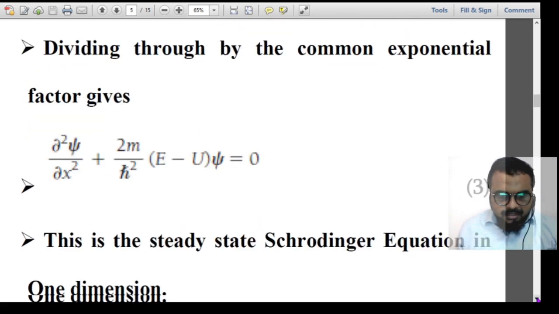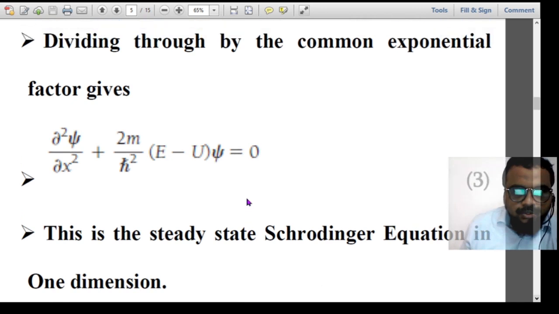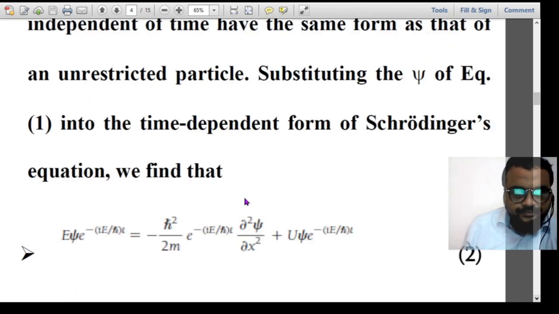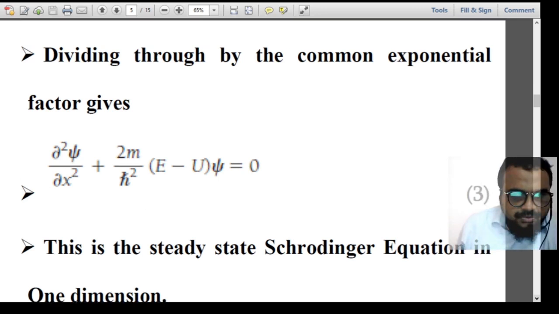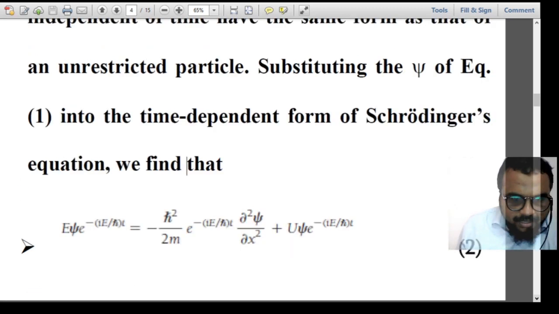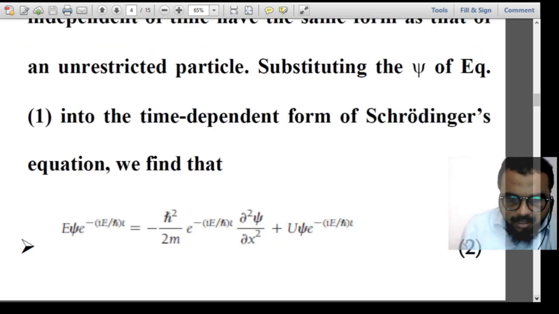So this is the... now I am going to divide throughout by the common exponential factor. Okay, this equation 2 is divided by the common exponential factor. So that means you see here the common exponential factor, 2m. So whatever is coming with dou square psi by dou x square, you have throughout the equation. So what is coming with dou square psi by dou x square? That is minus h cross square by 2m into e raised to minus iE by h cross into t.